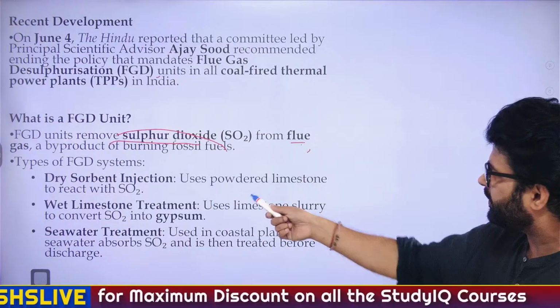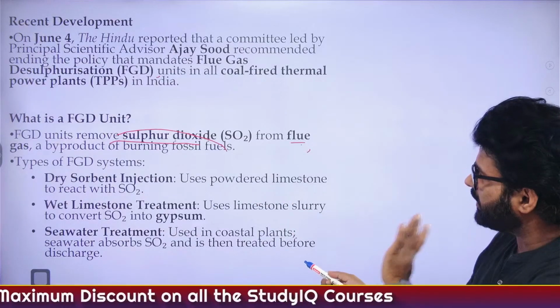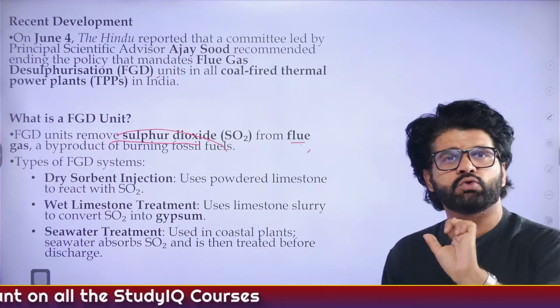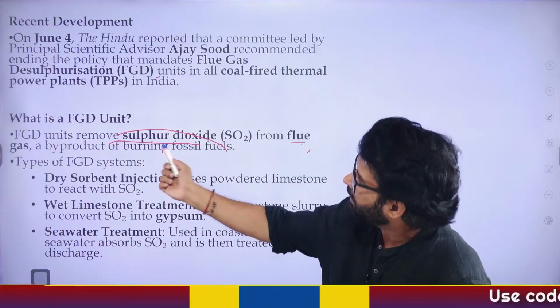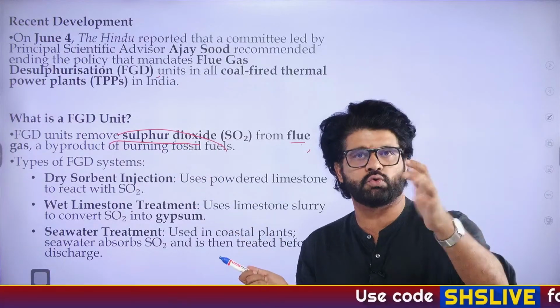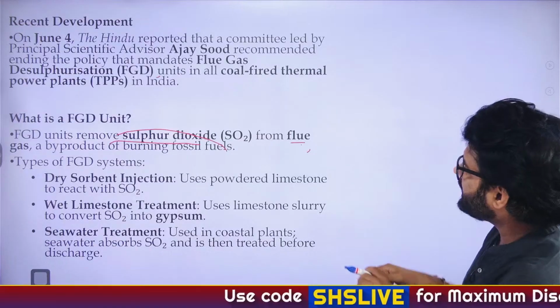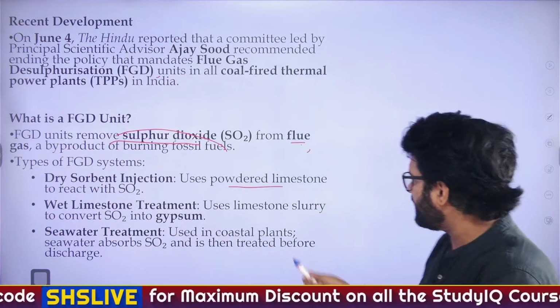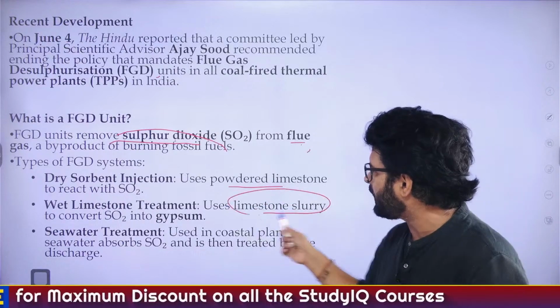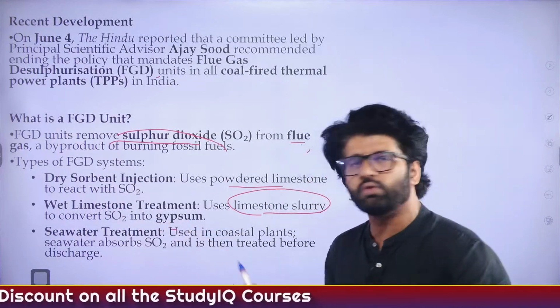Like you have dry sorbent. You don't have to do a PhD here, just understand it. Limestone is used as a raw material in the FGD unit to remove SO2. That is a correct answer. There are different types: powdered limestone in dry sorbent, then limestone slurry, that is semi-liquid limestone, to convert SO2 into gypsum.